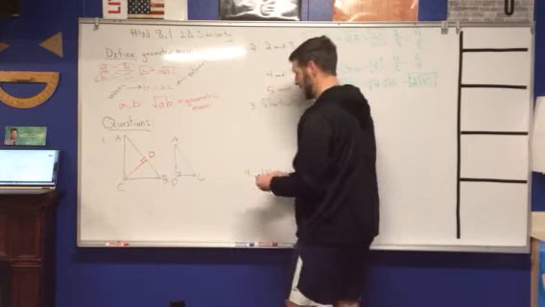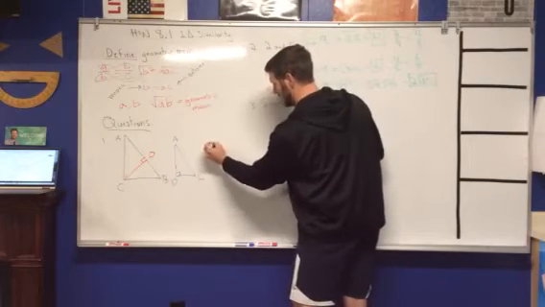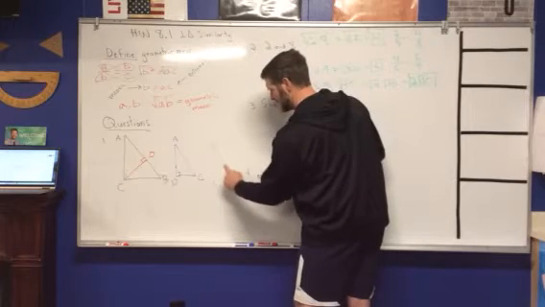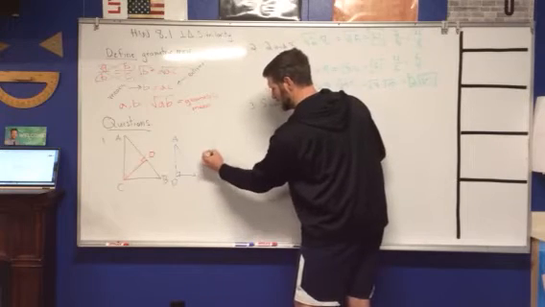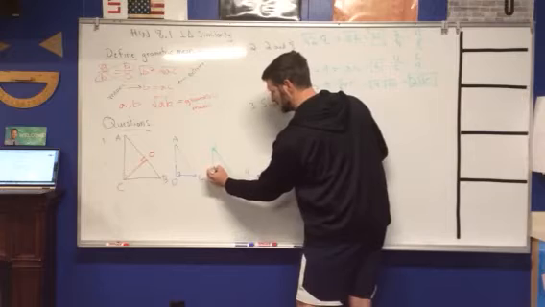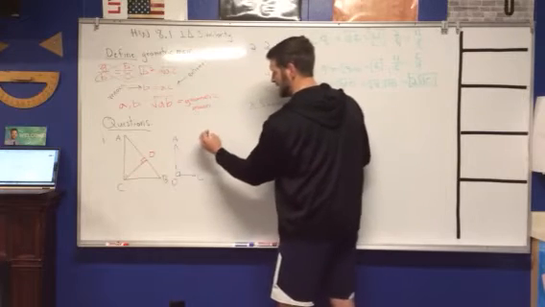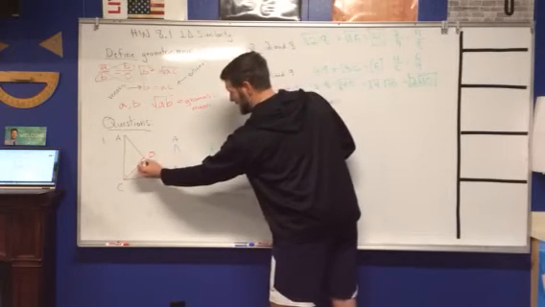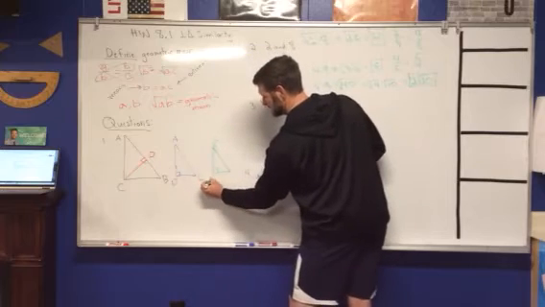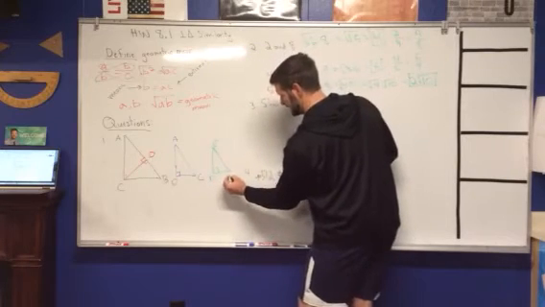And then we have another right triangle, the littlest of them all. Not drawing them very well. And that right triangle is C, D, because here's another right angle, B.